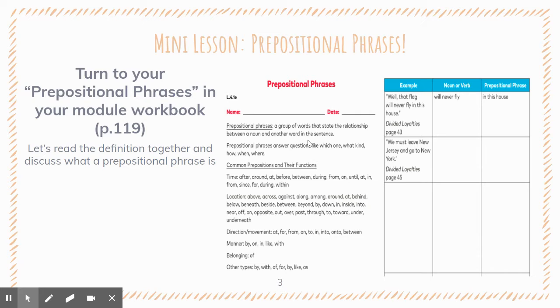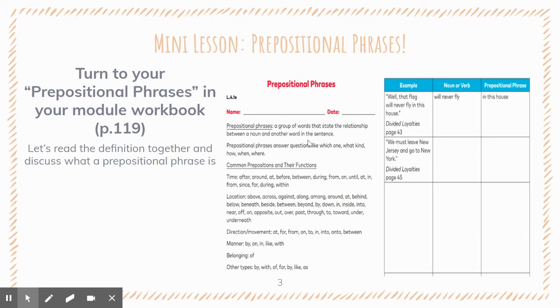And you'll notice some of these fall in more than one category. Manner, like by, on, in, like, and with, and belonging is of. There are other types like by, with, of, for, as, and like, and I see by in there a few times, but those are just a few examples.